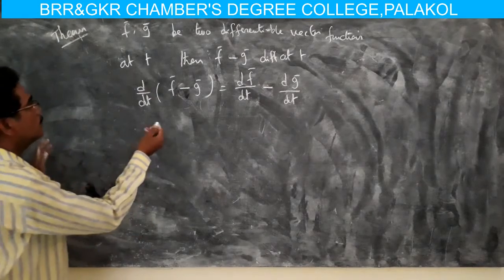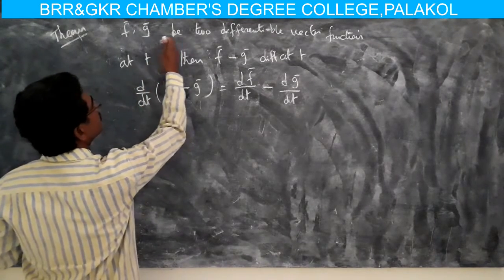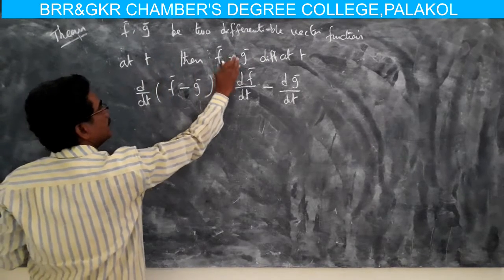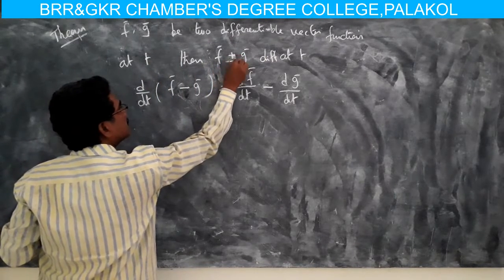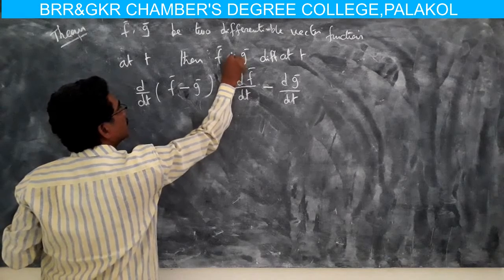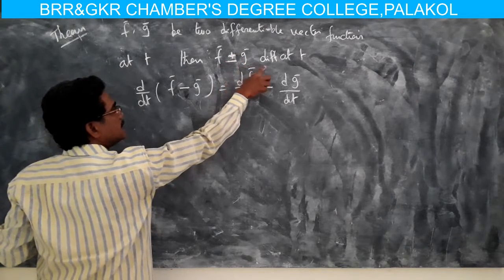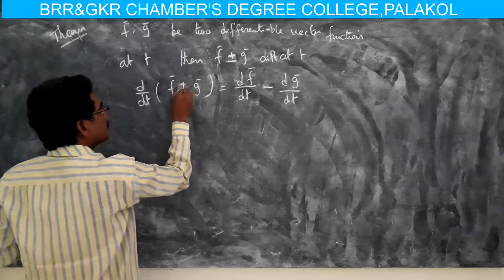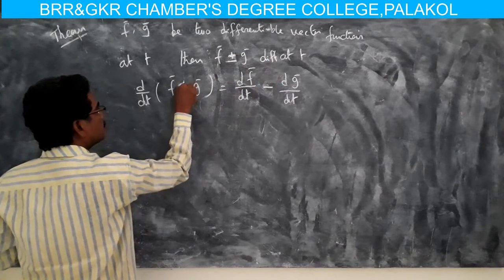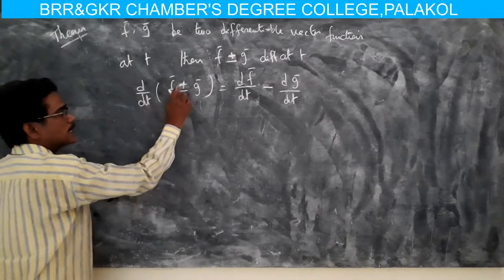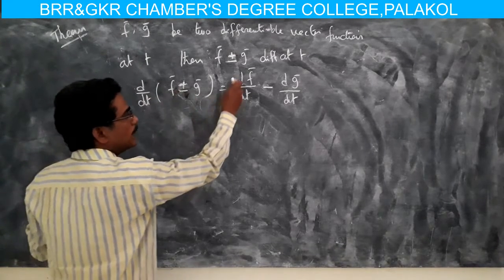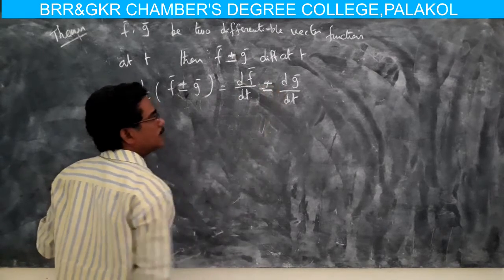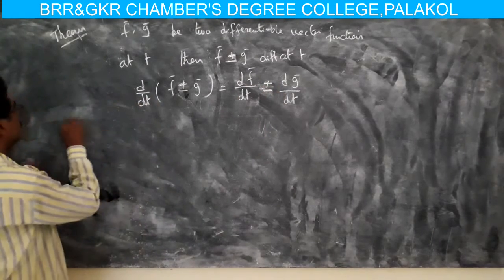So now you can prove: f comma g are two differentiable functions at t, then f plus or minus g is differentiable at t, and d by dt of f plus or minus g equals df by dt plus or minus dg by dt.